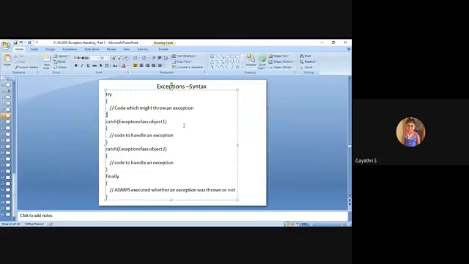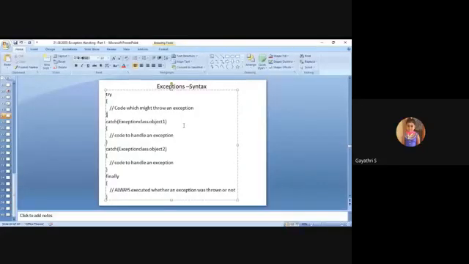Next, a single try block can have multiple catch blocks. The first catch handles some arithmetic exception, and the second catch handles the array index out of bound exception. So a single try block can have more than one catch. Next, finally is always executed, whether an exception was thrown or not.